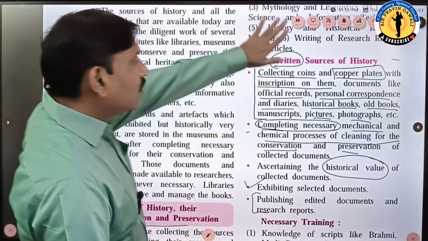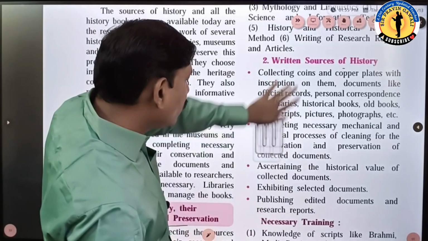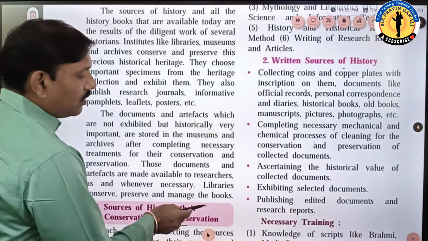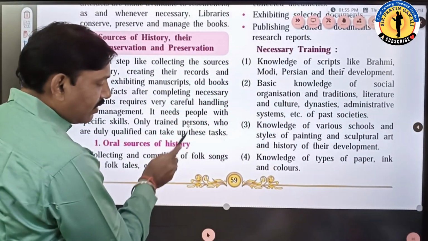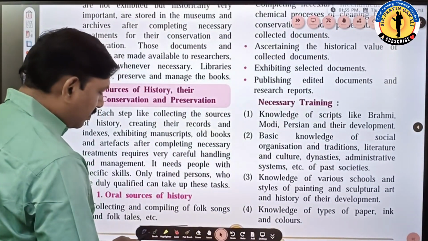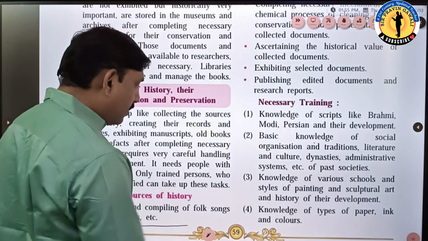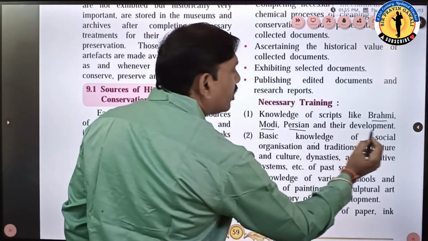Now who can do this, student? Who can preserve this? What kind of training should be given to the historian who can preserve it? See, the next one is necessary training. Necessary training should be given to the person who can preserve it. What kind of training? Knowledge of scripts like Brahmi, Modi, Persian and their development.